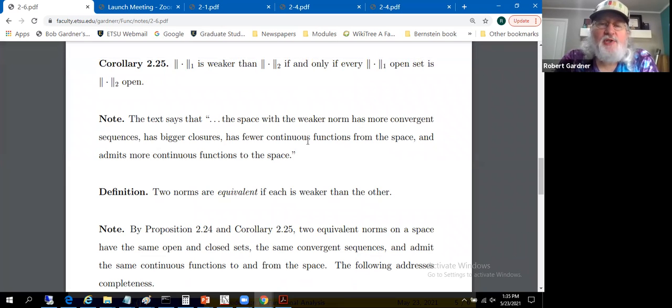We very much tied this in with the topology on the space. And if we were to compare finer and coarser topologies on the same space, we get this similar type of relationship, with coarser and finer versus weaker and stronger for the topologies versus the norms.